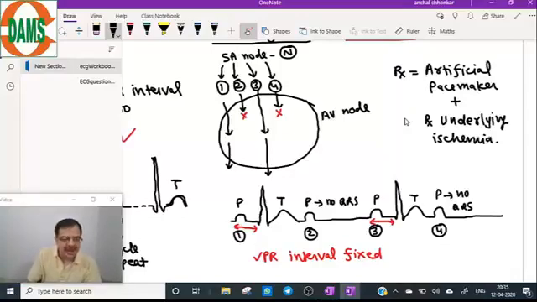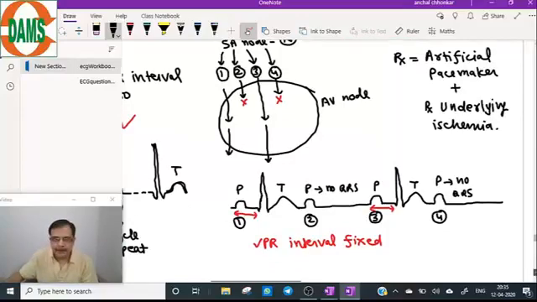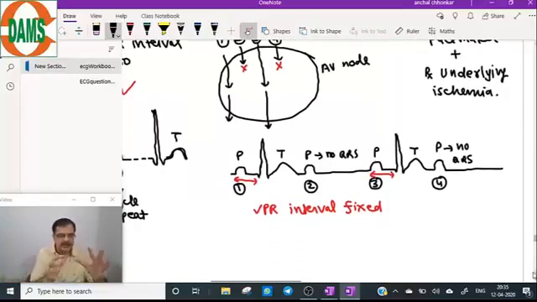This is just an example I have given you. Maybe after 3 P waves 1 QRS is coming, or maybe after 2 P waves 1 QRS will be coming. So on this diagram, let's see how we can understand this ECG based on the findings. Number one question, listen to the question very carefully.